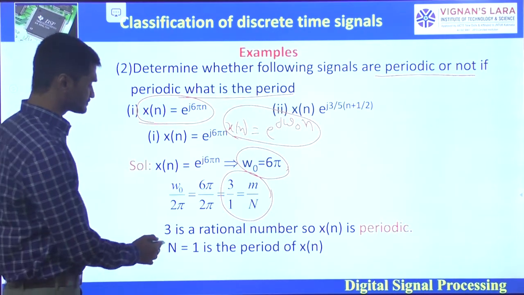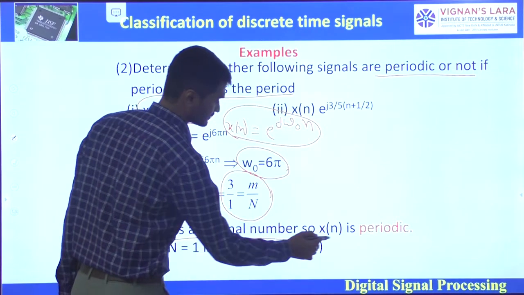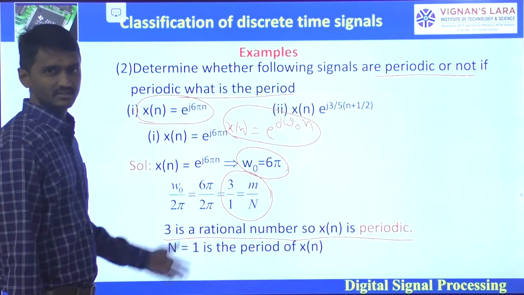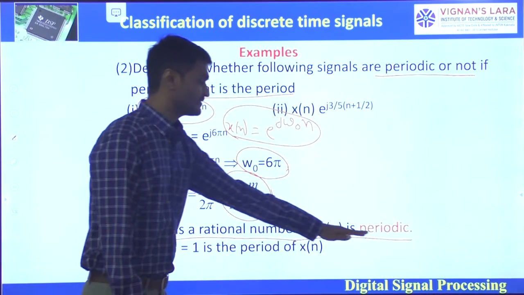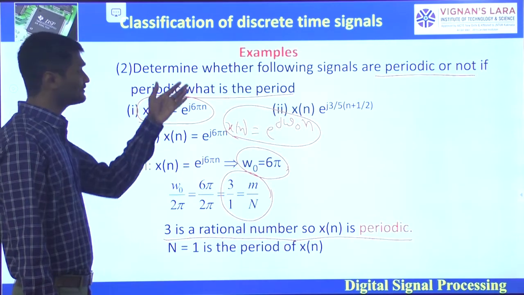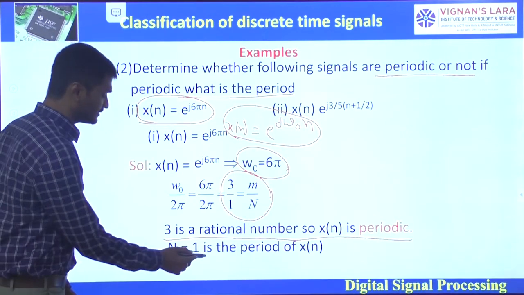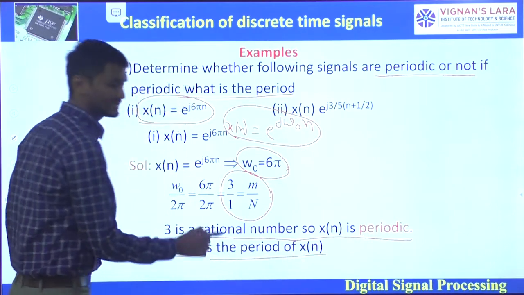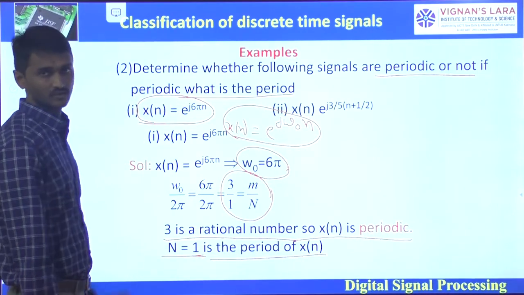So from that, 3 is a rational number, 3 by 1. So x of n is periodic, and the fundamental period will be N equal to 1. N equal to 1 is the period of x of n. That is the first one.